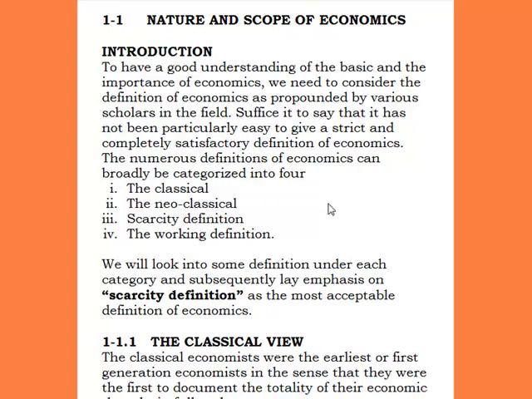And these definitions are broadly categorized into four. These four categories are: one, the classical view; two, the neoclassical view; the third one is the scarcity definition, while the fourth one is the working definition. I want us to listen attentively. Of these four categories of definition of economics, the one that is acceptable, or mostly used, is that of the scarcity definition. So after explaining each of the four views, we'll lay more emphasis on the third one, which is the scarcity definition.